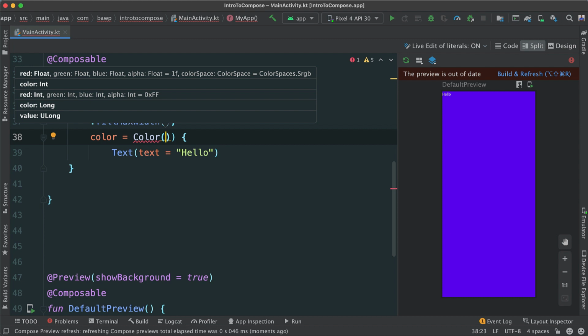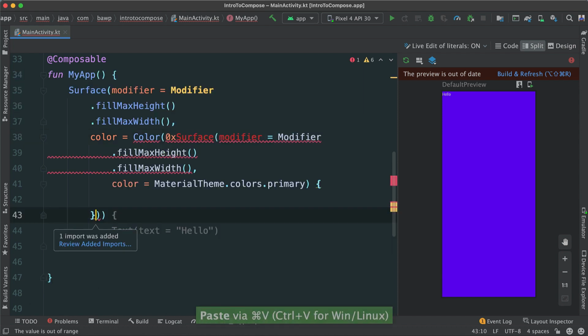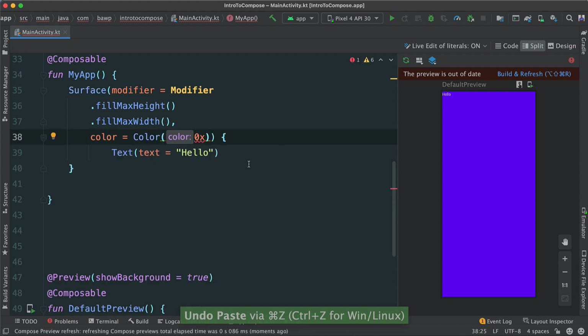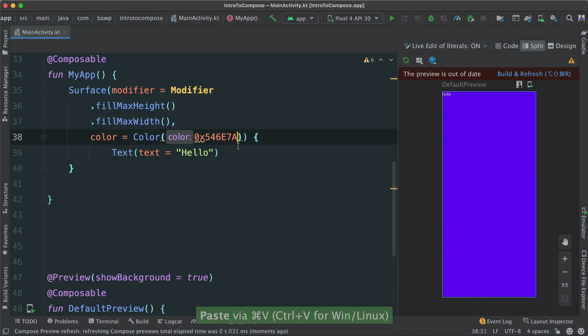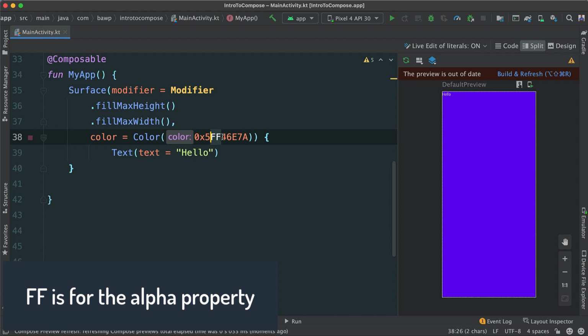So to pass a hex code here, which will represent a color, the first thing you have to do is say 0, X, and then I already have the color somewhere. I'm going to find it and add it there. The other thing I'm going to add is FF to begin with, like this, and then the actual color, okay? Like this. All right, there we go.